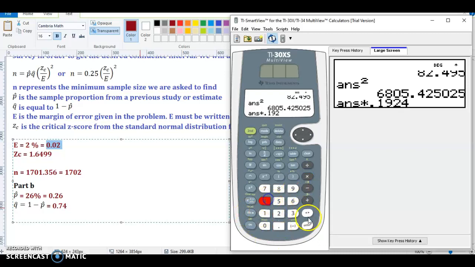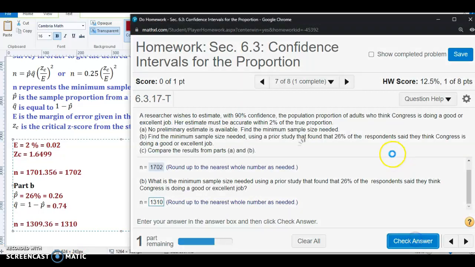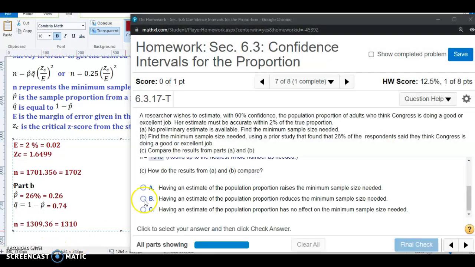But remember, we need to round our answer to the nearest whole number. So that's 1,309, but when rounded up, it becomes 1,310. Let's go and check our answer. And it's correct. The correct answer choice here is part B.